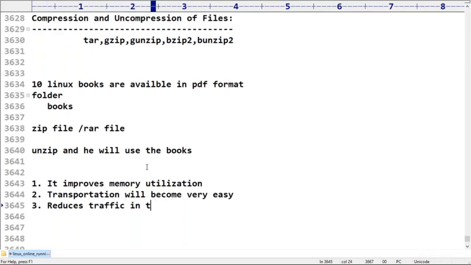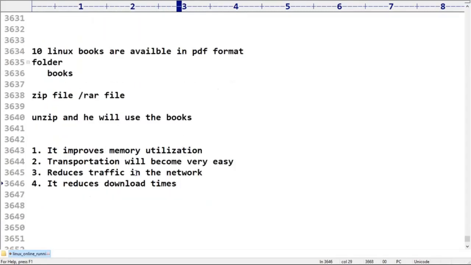Next, do you know it also reduces download times? Yes, it reduces download times, because we are not downloading the original files, we are downloading a zip file, which is smaller and going to occupy less space. So there are multiple advantages because of this compression and uncompression.